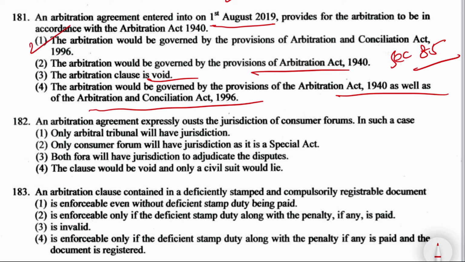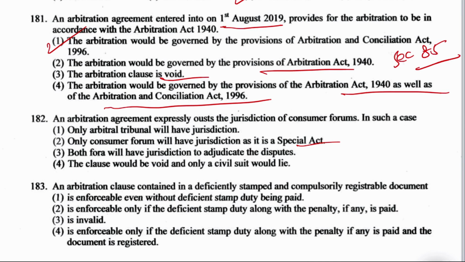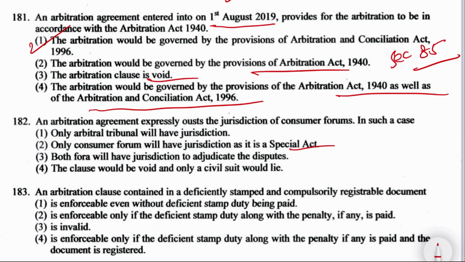An arbitration agreement expressly ousts the jurisdiction of the consumer forum. In such a case, only the arbitral tribunal will have jurisdiction, only the consumer forum will have the jurisdiction as a special act, or option number 3, both fora. It is not fora, it is forums, FORUMS. It is a spelling mistake in the question. Or option 4, the clause would be void and only a civil suit would lie.